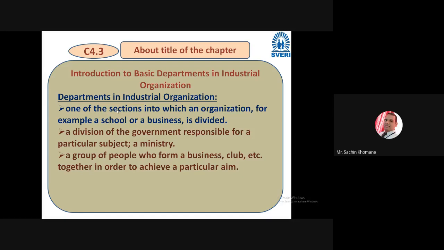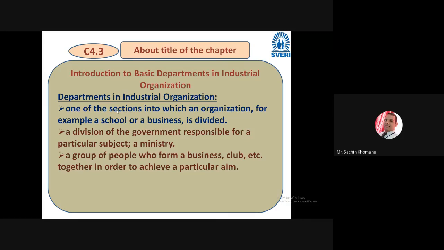Okay, so now the second important word is organization. Here also somebody will say a group of departments is an organization, right? That definition is also true. But another definition I want to tell: an organization is a group of people who form a business together in order to achieve a particular aim. Now, I hope everybody got a clear idea of organization. Somebody can say a combination of various departments is the organization.